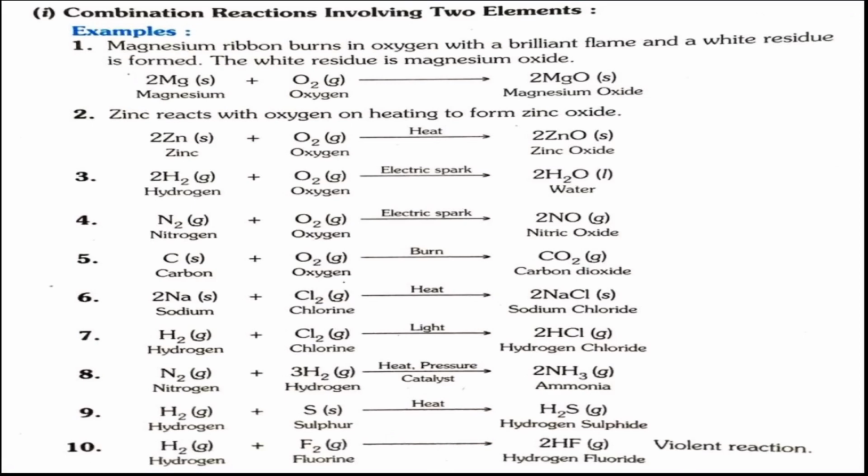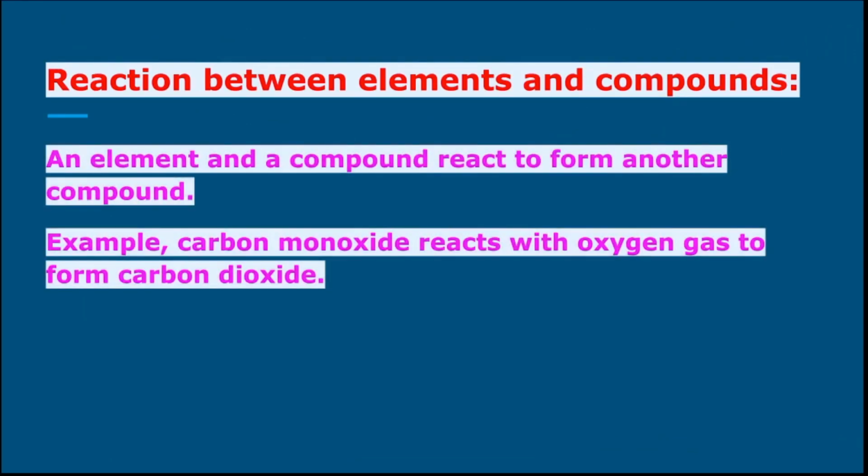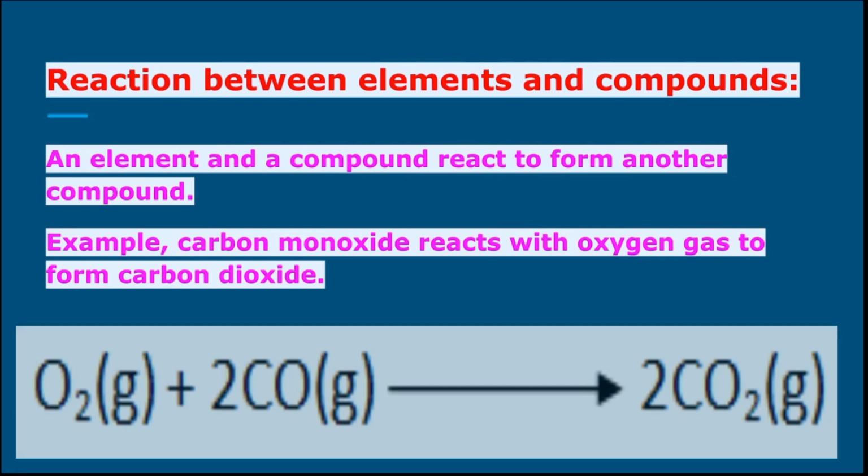Next, let us move on to reactions between elements and compounds. An element and a compound react to form another compound. For example, carbon monoxide reacts with oxygen gas to form carbon dioxide. Here, oxygen is an element. It combines with the carbon monoxide, CO, to produce a third substance, that is carbon dioxide.